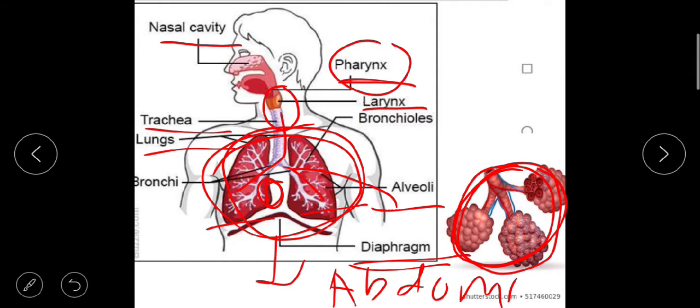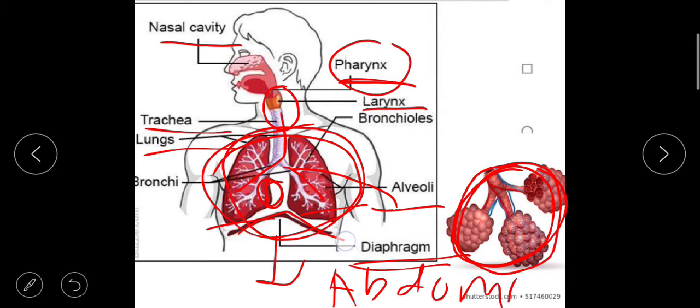So due to this, air moves into the lungs through the nose. When ribs return to their original position and diaphragm rises up, pressure on the lungs increases. Due to this, air moves out through the nose. So continuous upward and downward movement of the diaphragm is necessary to bring about the breathing.